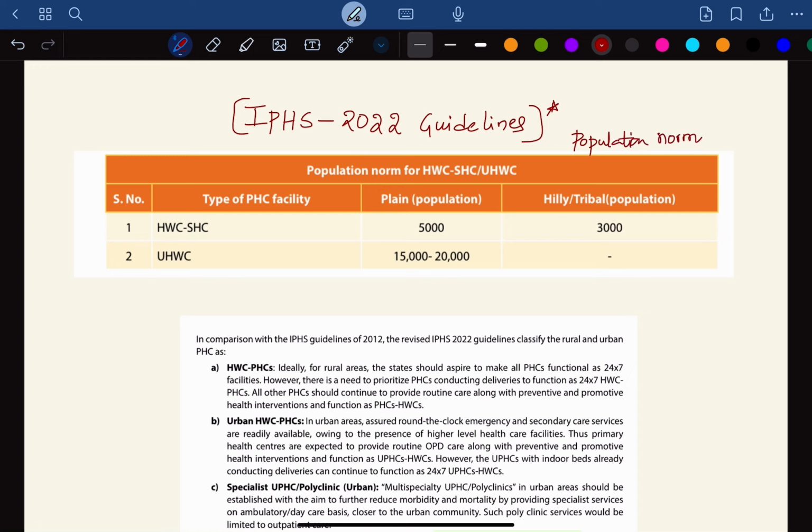You might have seen in many MCQs or even during Viva, what should be the ideal population for one sub health center or one primary health center or one community health center, right? So we'll be looking along those lines.